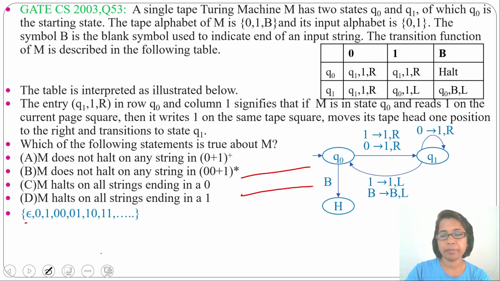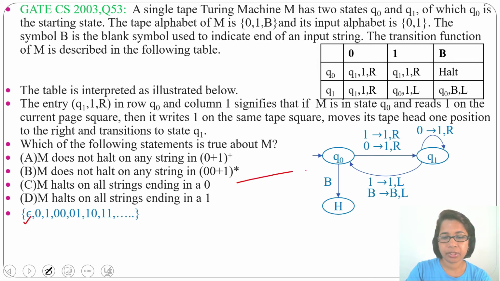Epsilon we cannot represent on the tape. If no input string is given, that is epsilon. Just blank is given, which means epsilon. Now by seeing blank at Q0 it will reach the halt state. So for epsilon it will halt.